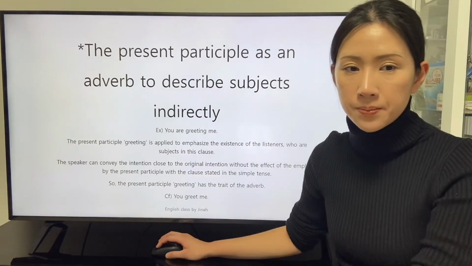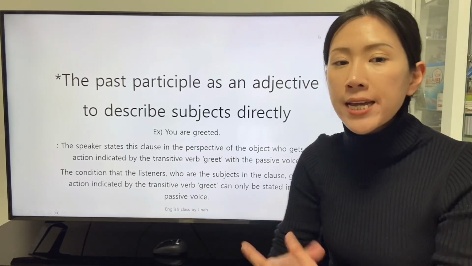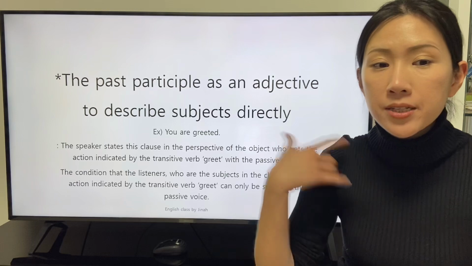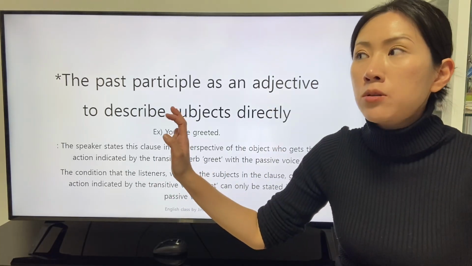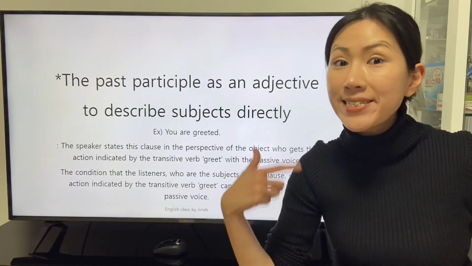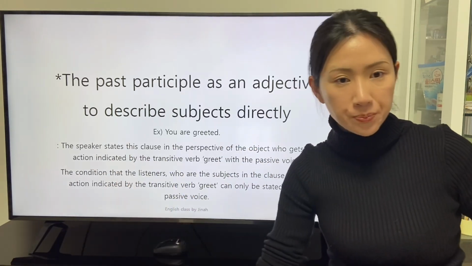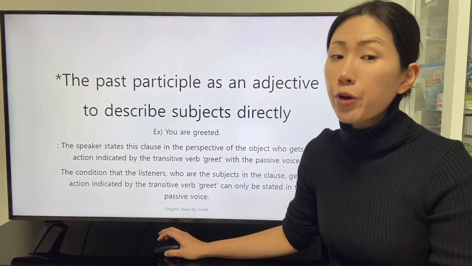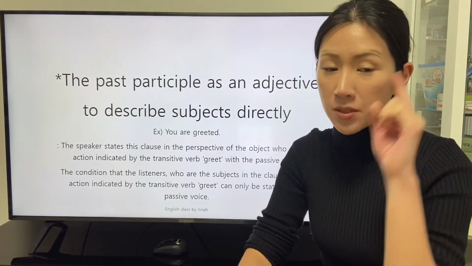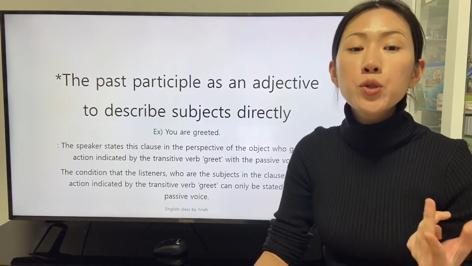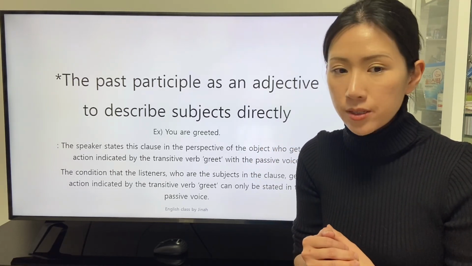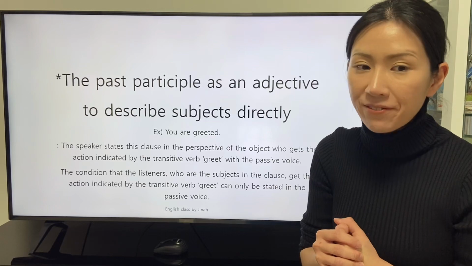You greet me. The past participle is an adjective to describe the subject directly. This is about a clause stated in the passive voice of the speaker. There is a clause: You're greeted. The speaker states this clause in the perspective of the object who gets the action indicated by the transitive verb greet with the passive voice.